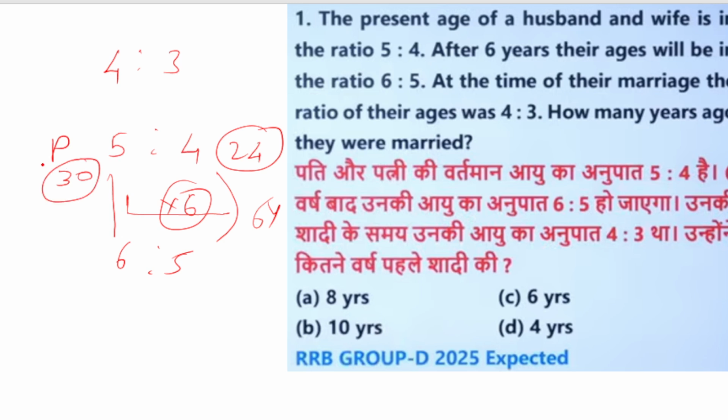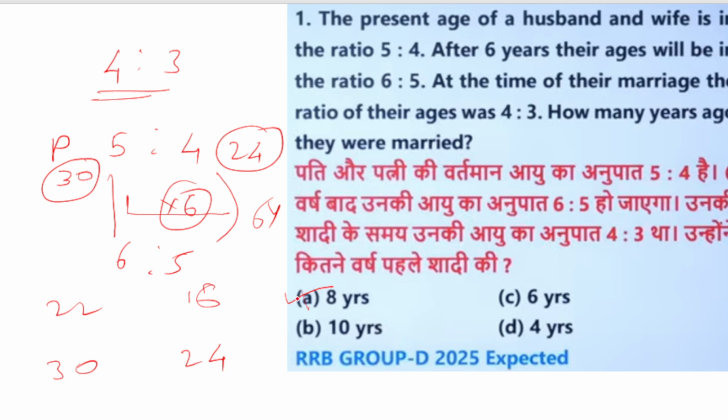Now we have to find how many years before they got married. So the present age of this man is 30, and this wife's present age is 24. So if we consider 8 years ago, 8 years ago means 16 and 22. They are not in the ratio of 3:4. We want the ratio 3:4.